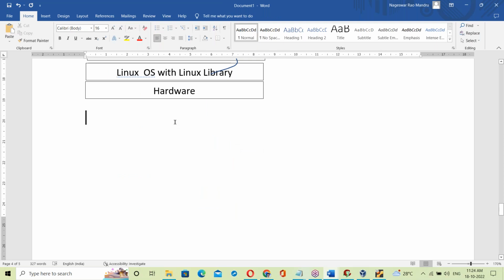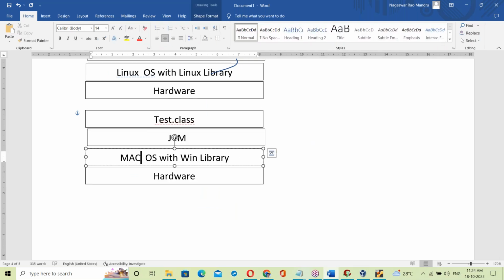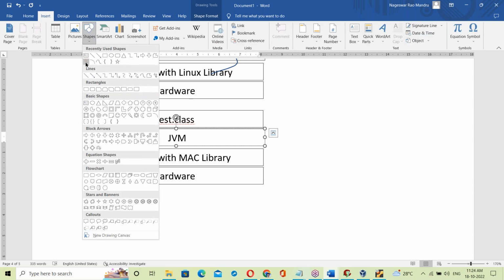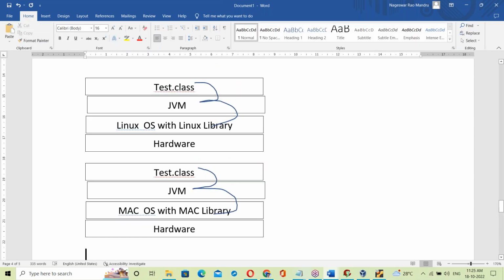Now let us take another platform, macOS. The same .class file is running on macOS with the Mac library. On macOS there is a JVM here. This Mac JVM takes test.class and links it with the macOS library. So what is happening here?